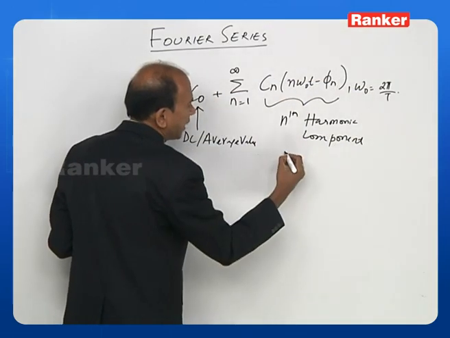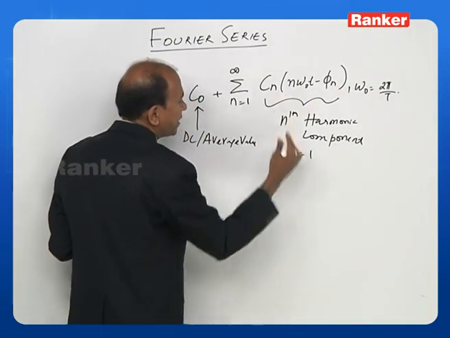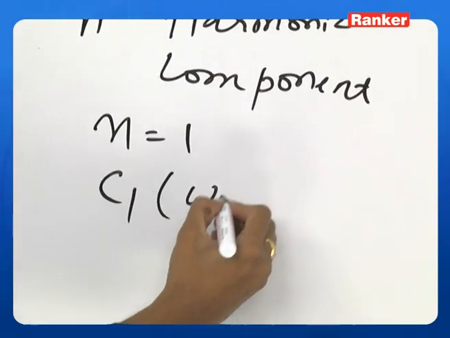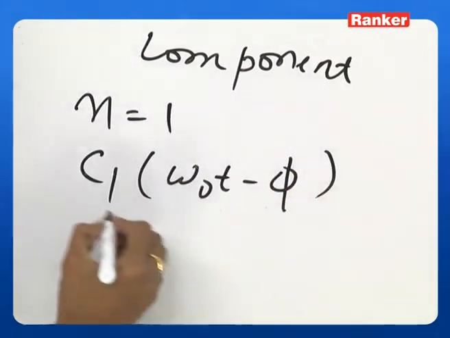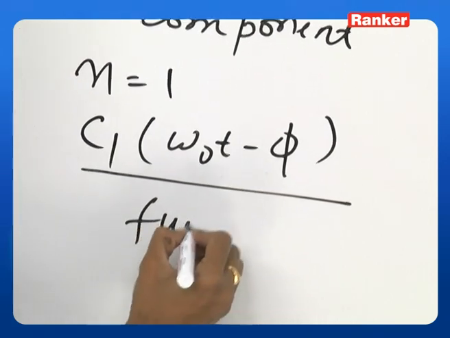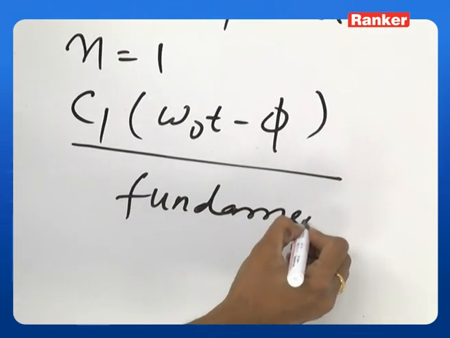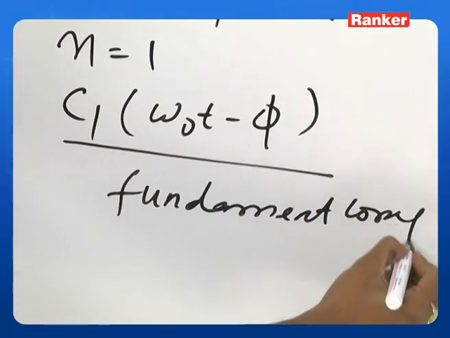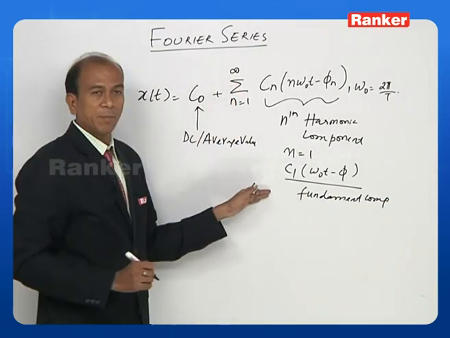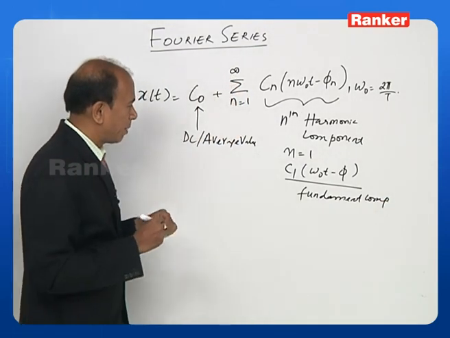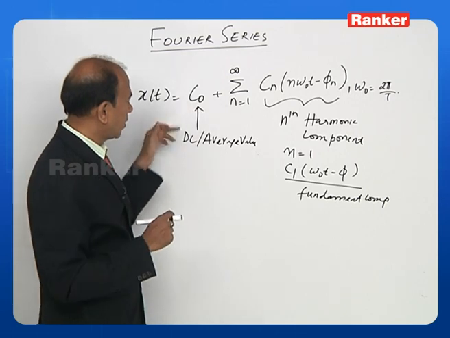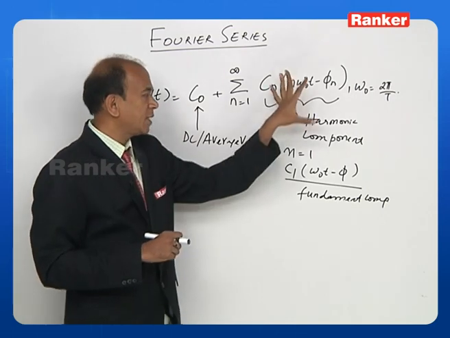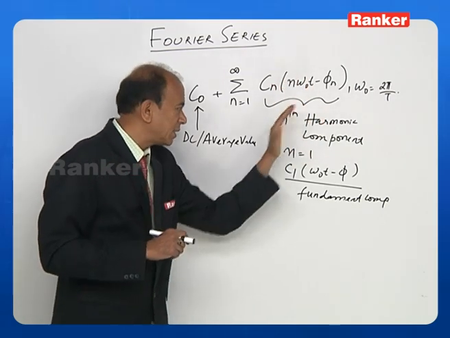Okay. Now if I put n is equal to 1, then this becomes C1 cos(omega naught t minus phi). This is the fundamental component. So this you should remember. This C naught is the DC or average value, and this is the nth harmonic component, and when n is equal to 1, this becomes the fundamental.